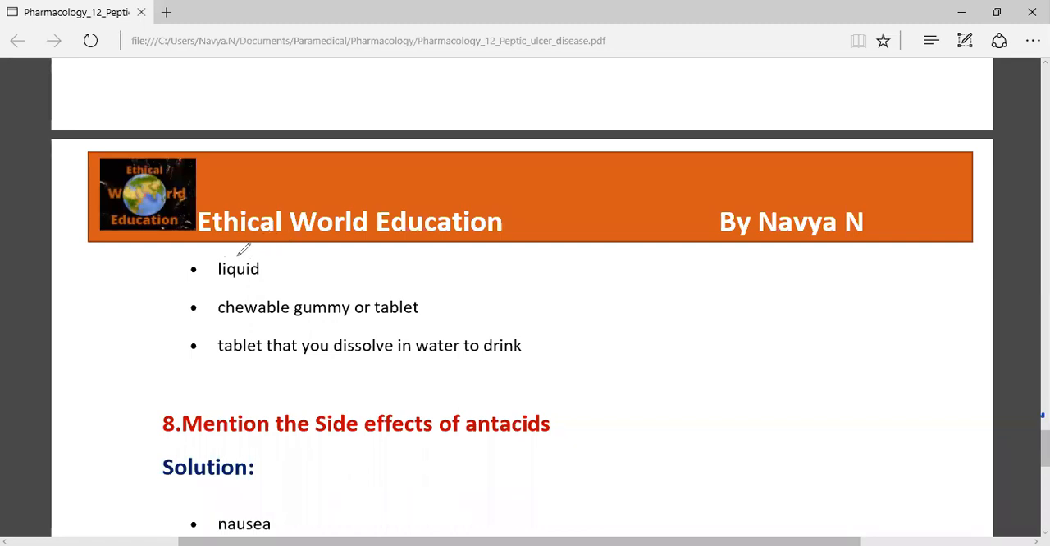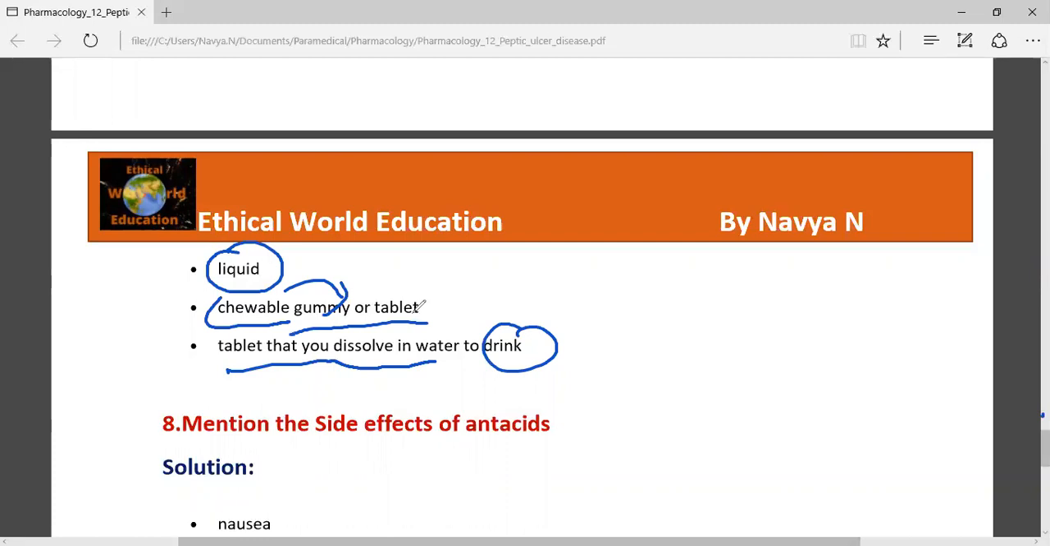It comes in the form of a liquid, a medicine where the patients can consume the liquid solution, and it may also come in a chewable gummy or tablet form. The patients can take the tablet as a chewable gummy, and a tablet may also be dissolved in water and then drunk after dissolving. These are the antacid types. These forms we get from general stores or as prescribed medications from the doctors. It will be available in all the medical departments.